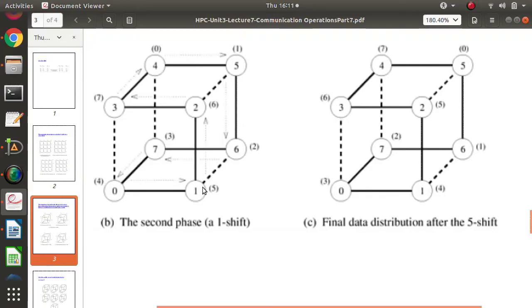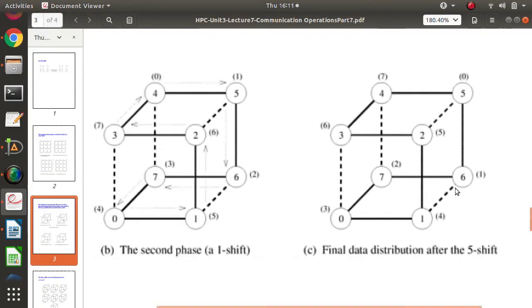So 0 will send to 1, 1 will send to 2, 2 will send to 3. And this is the result. Here a 5 shift is done. First we have done 4 shift, then we have done 1 shift, and here finally we got the result of 5 shift. So 0 has data 0, and it wanted to send to 5. So here 5 got 0. Now 1 has 1, but 1 wanted to send it to 6 because 1 plus 5 is 6. So node 6 got 1, right?